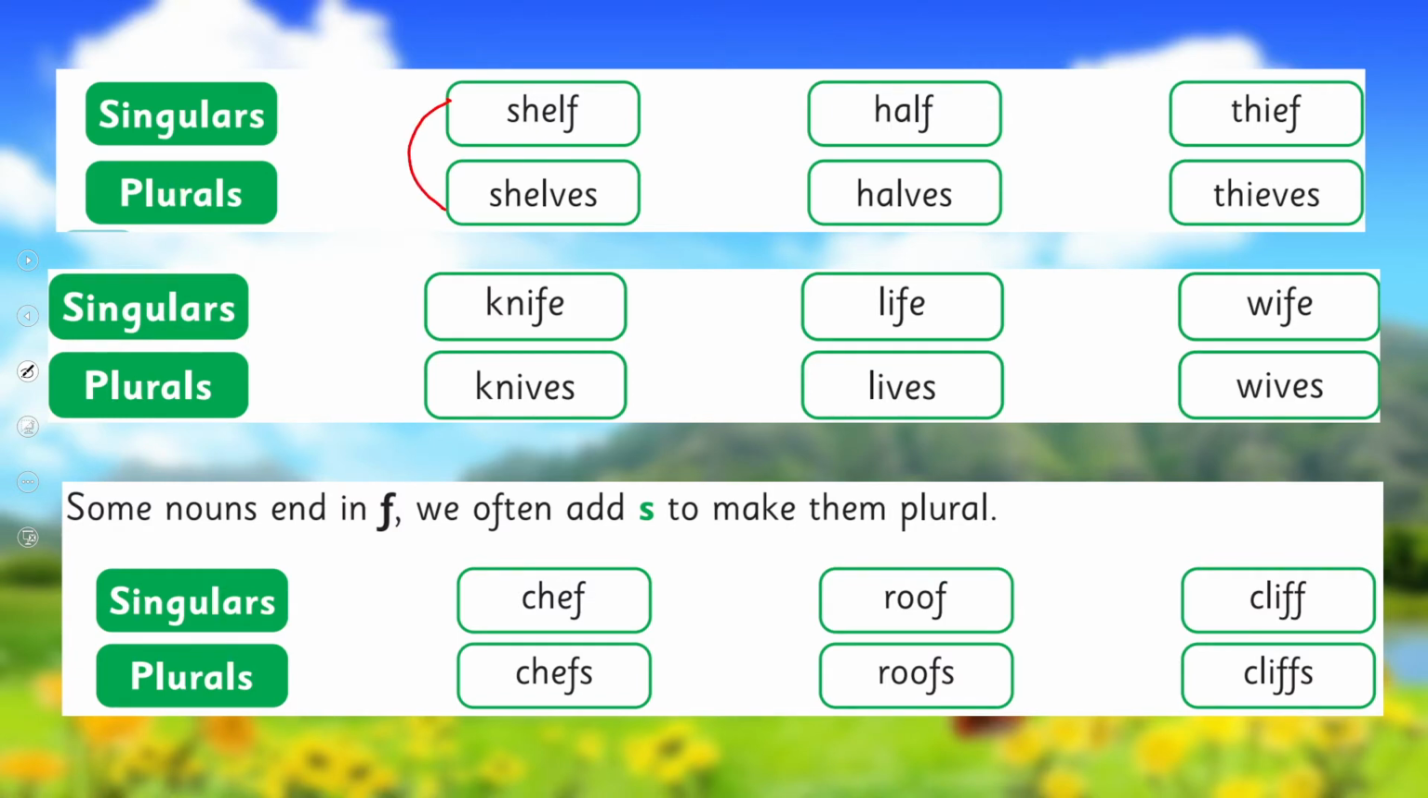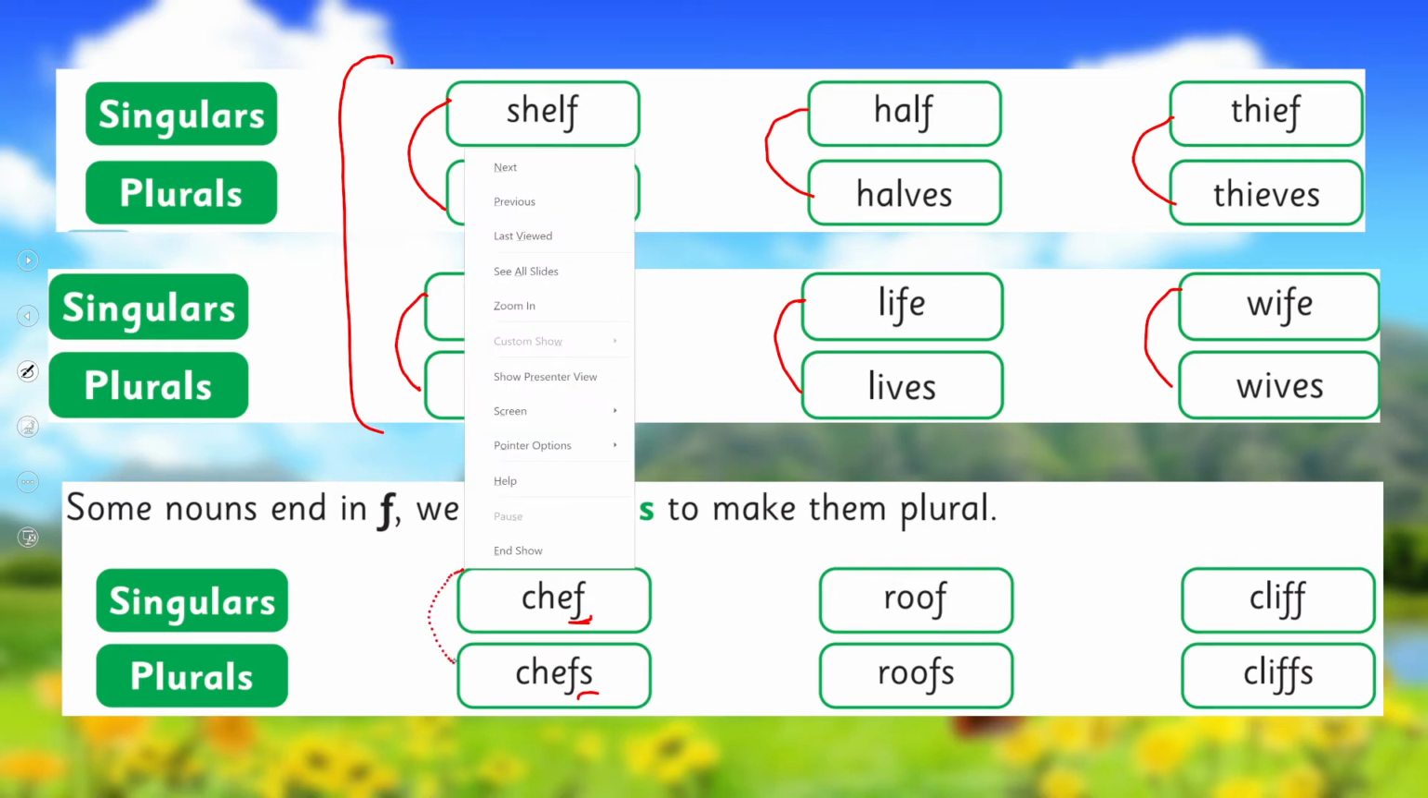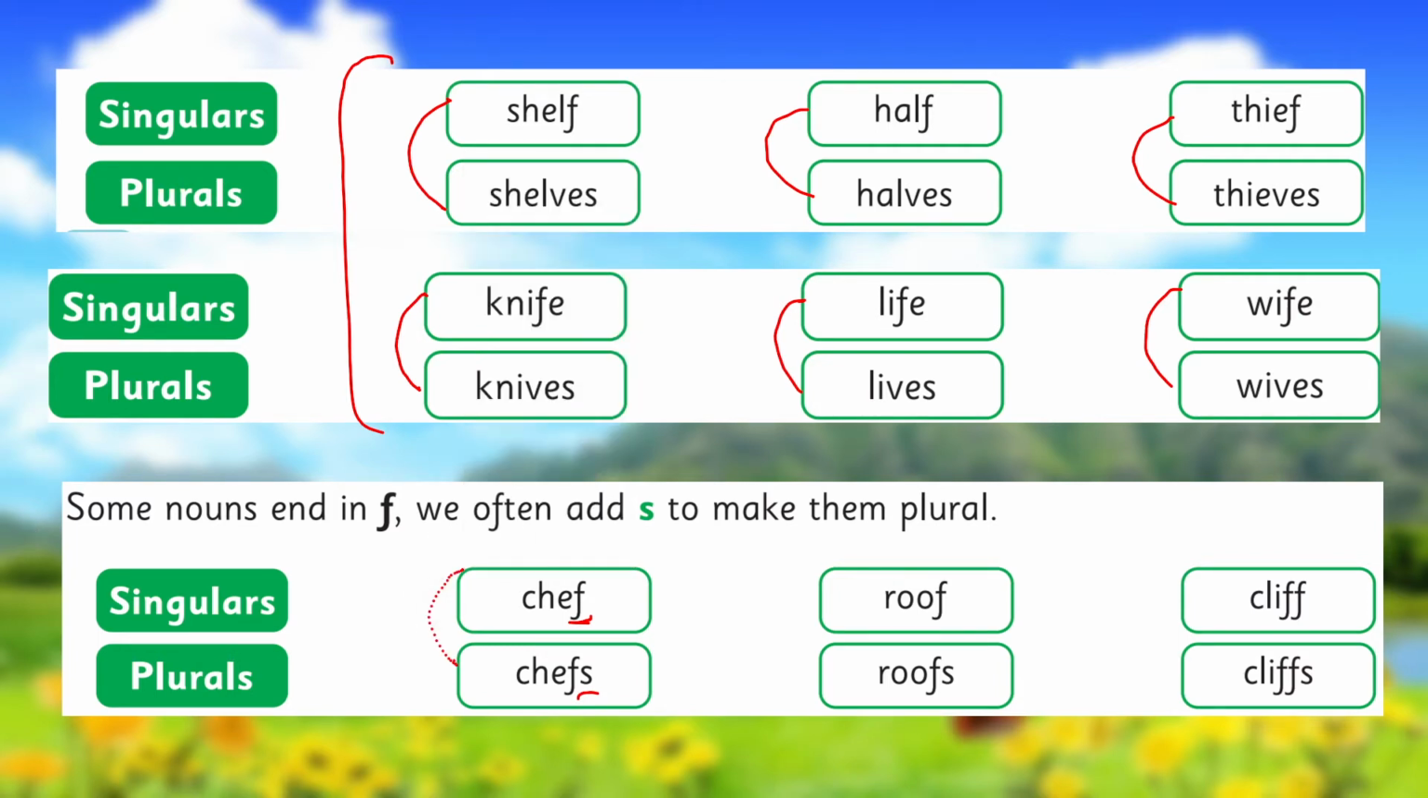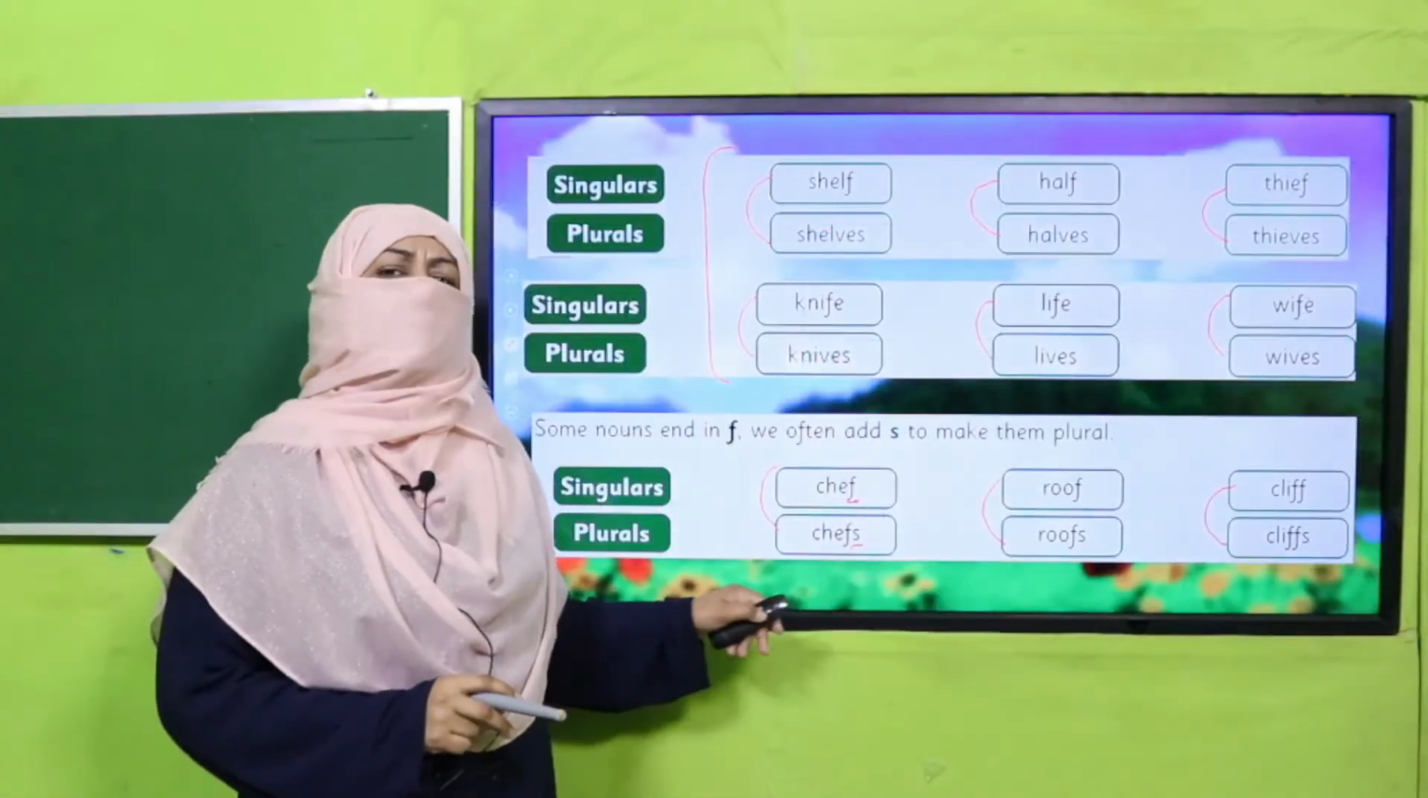All right, the next is the examples from your book. Shelf, shelves, half, halves, thief, thieves, knife, knives, life, lives, wife, wives, and many more. So this is the rule we just learned, and there are few exemptions. There are few words, though there is F, but to make its plural, we just add S. Its example is chef, chefs. So it's not chefves, it's chefs. Roof, roofs, cliff, cliffs. All right. So beta, whenever there is an exemption for a rule, we have to learn it.